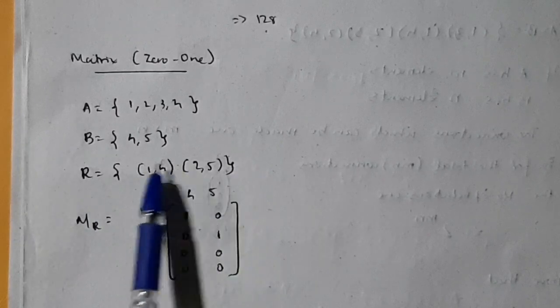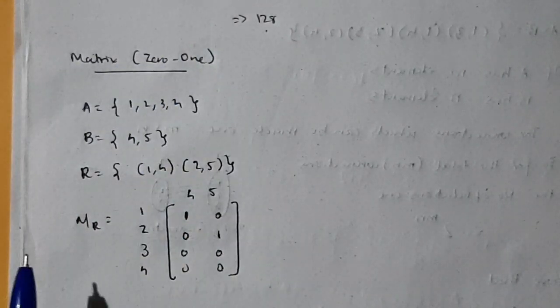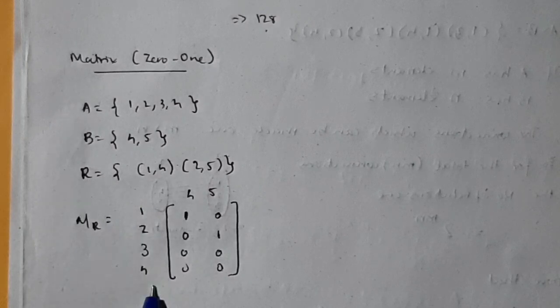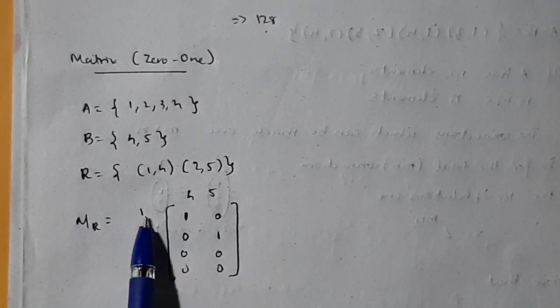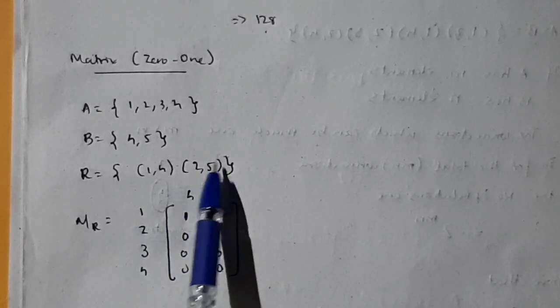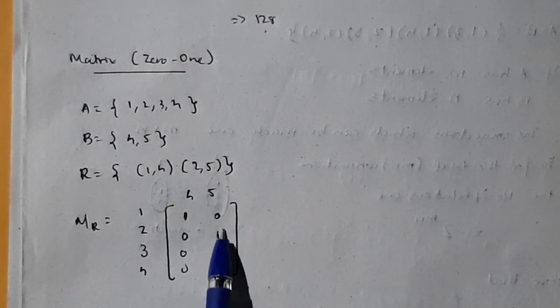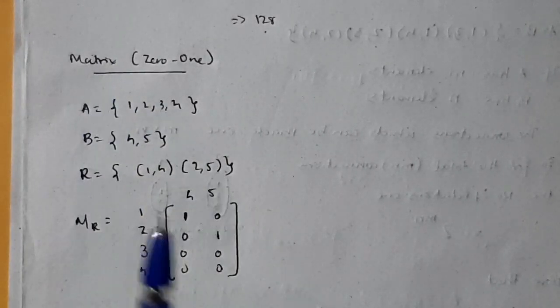Okay, if they ask you to find the matrix of 0 to 1, what you need to do is first write the elements of A here and the elements of B here. If it has the connection in R, 1 and 4 has the connection, so in 1 comma 4 make 1 here, and 2 comma 5 has the connection. For 2 comma 5 make 1 here, rest all will be 0 because no other elements are present in that. That is known as matrix.